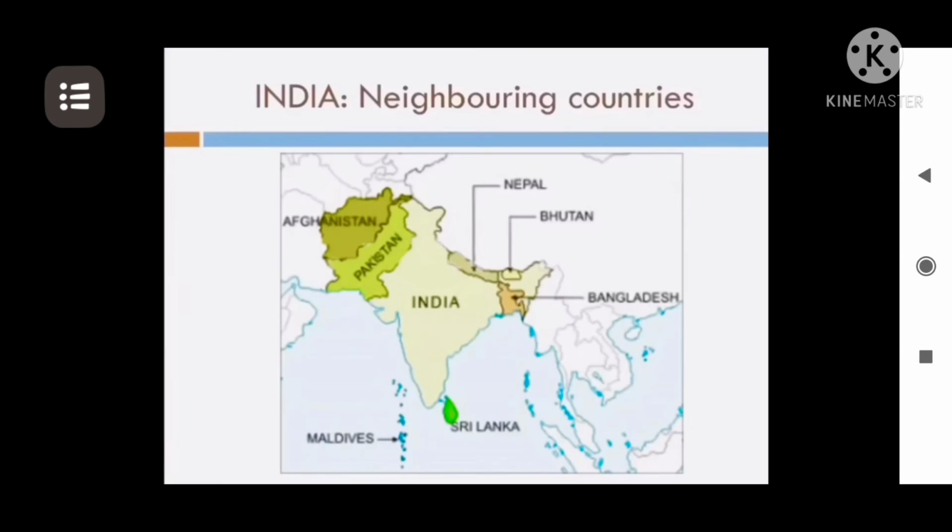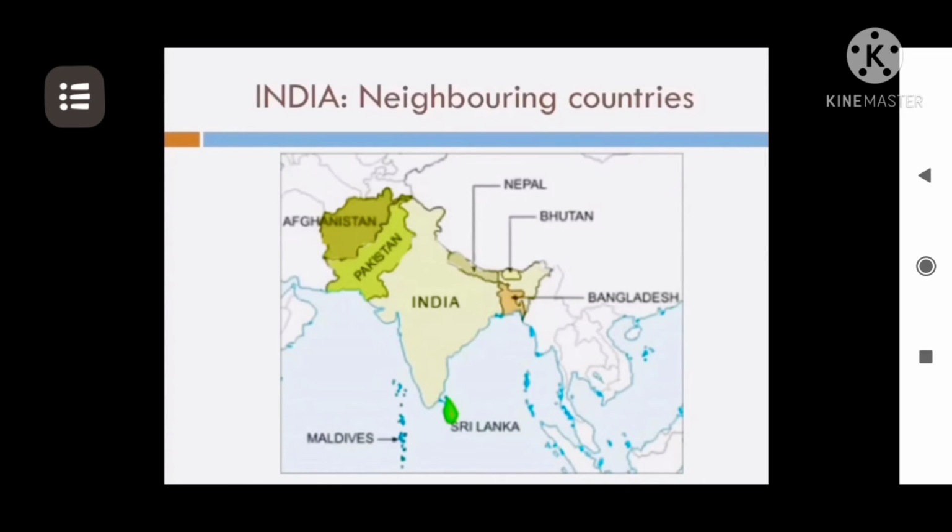Here we can see the mainland of India touching its land boundary with a number of countries. If I begin with the northwestern part of India, we have Pakistan and Afghanistan. In the northern part of India, as you can see, Nepal and Bhutan, while in the east we have Bangladesh and Myanmar.